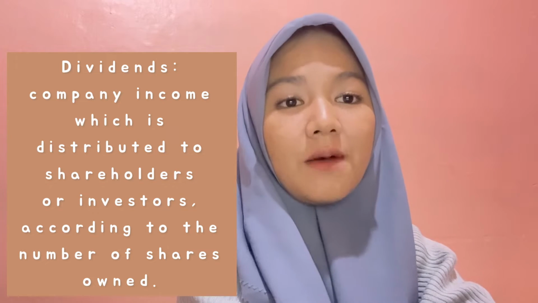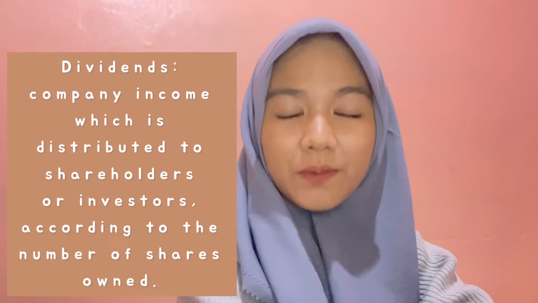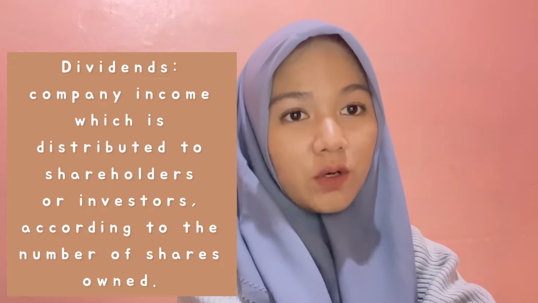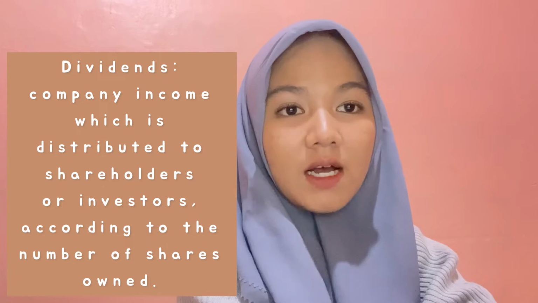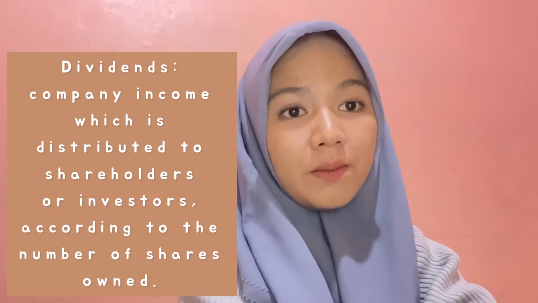And the second word is dividends. Dividends is company income which is distributed to shareholders or investors according to the number of shares owned. And the sentence is: accounts contained in the income statement and dividends will be closed at the end of the period. For example, revenue, expense, and dividend.